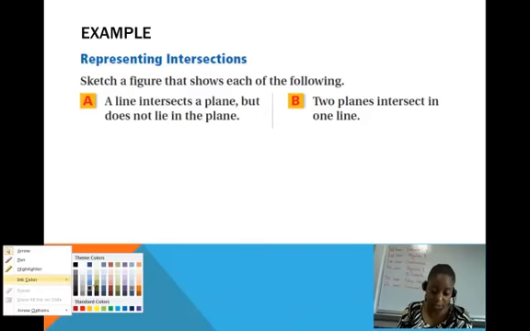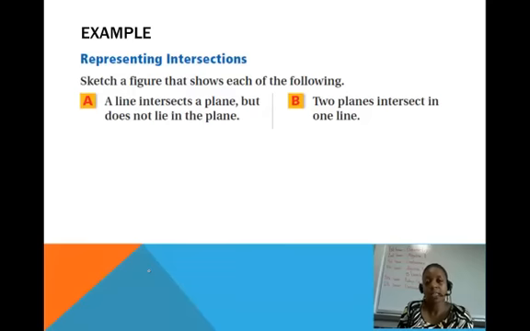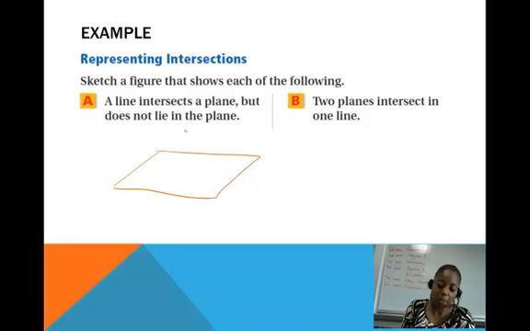What would that look like? Here is a time for you to pause and try it. Sketch a line that intersects the plane but doesn't lie in it. So I use a parallelogram to represent my planes, and I want the line to touch it but not to lie in it. So my line is going to be almost as if you were to pierce a piece of paper with a pencil and have it going through. So here's my line. It intersects the plane, but it doesn't lie in the plane. There are points on the line that are not in the plane.